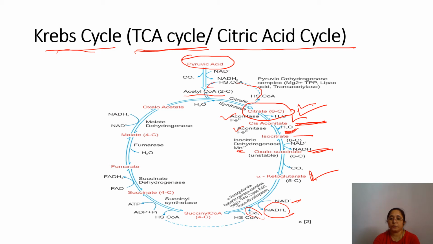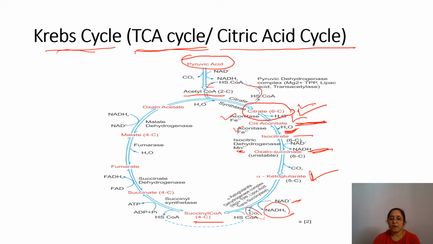The hydrogen removed from the substrate will be accepted by NAD to form NADH2, and then succinyl coenzyme A is formed.